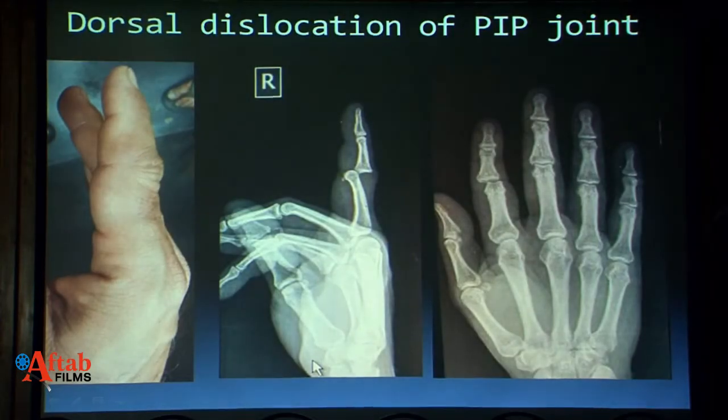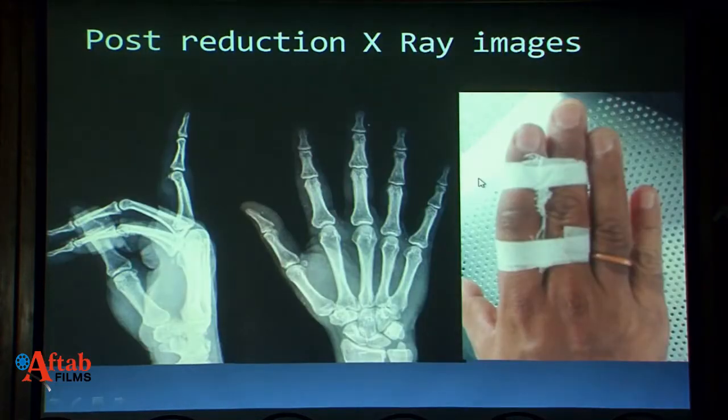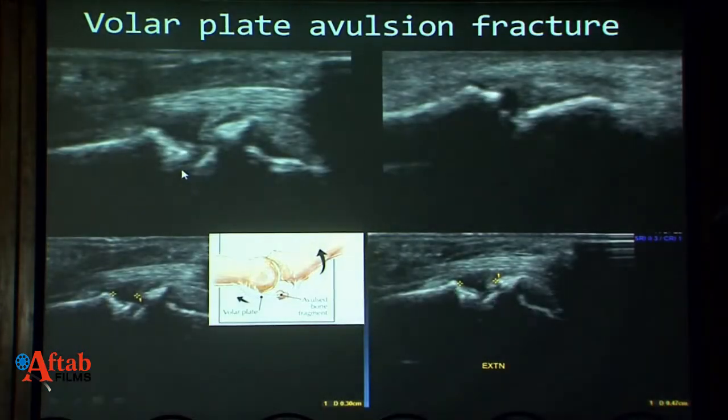This is my relative who had met with a trauma, and there is dorsal dislocation at the proximal interphalangeal joint. You can see it very clearly. There is some radial subluxation also. A considered line of treatment was given with buddy strapping, and you can see that there is a reduction, but there is slight hyperextension here. We did ultrasound, keeping that in mind.